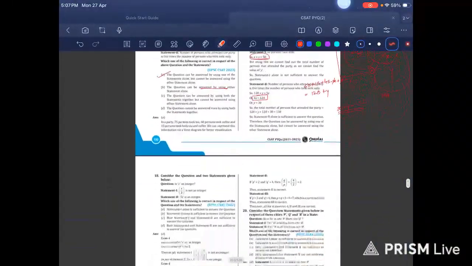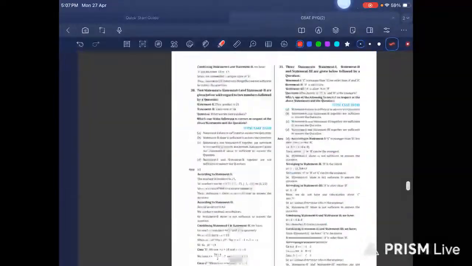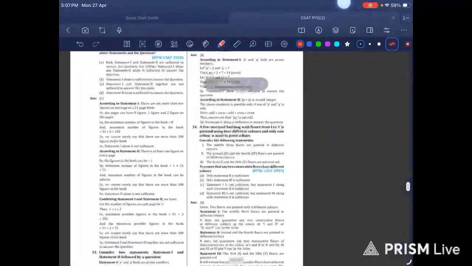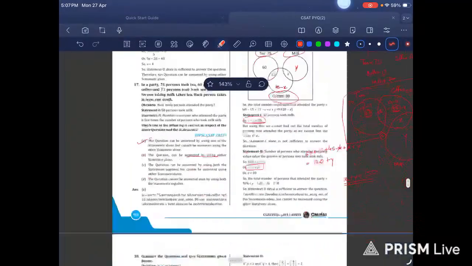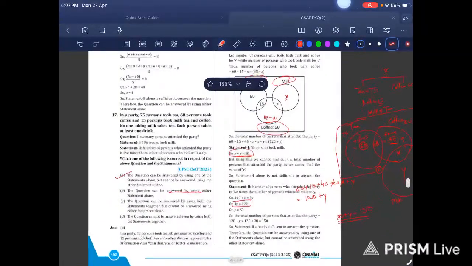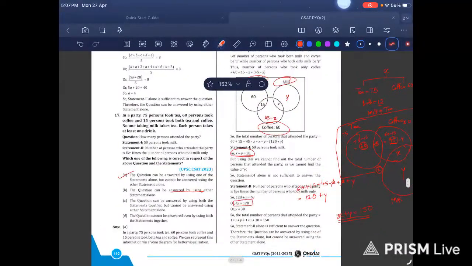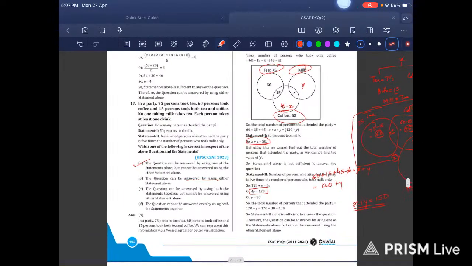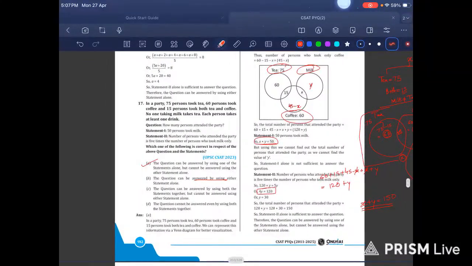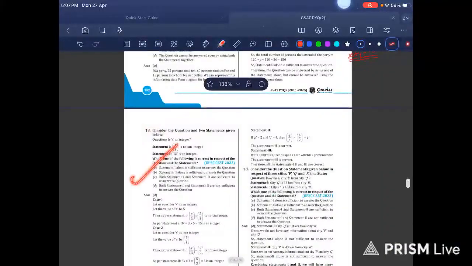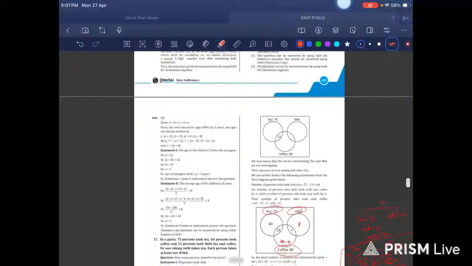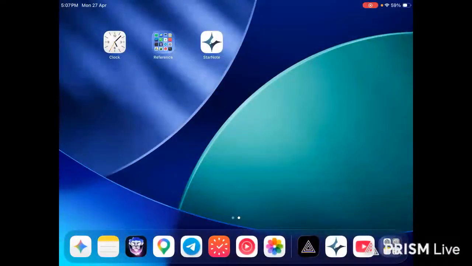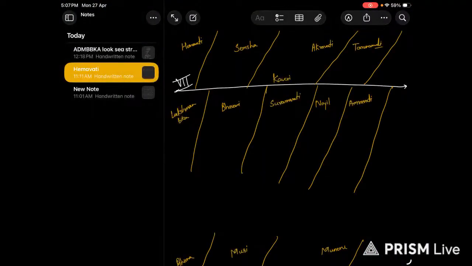I think questions are left here. Let me just count the number of questions here. 34, okay. And we are at question number 17. 17 is done. So we can do the next 17 questions tomorrow. We can try to attempt the rest of the questions tomorrow. It is doable tomorrow. So let me just add it to my to-do list.